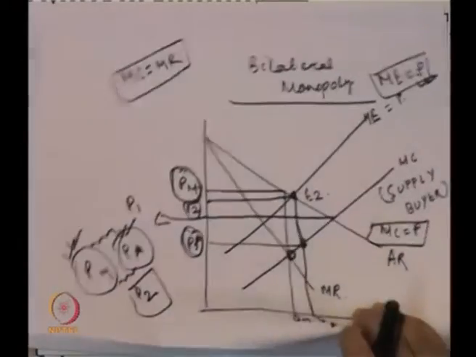So this talks about a second situation where ideally the price is decided on the basis of the bargaining strength of both the buyers and sellers.